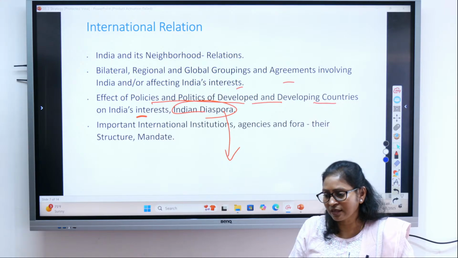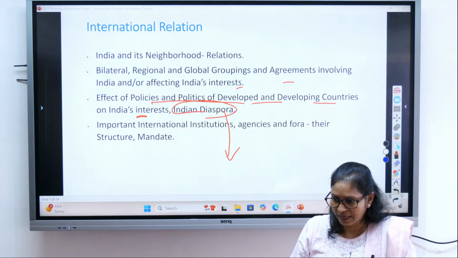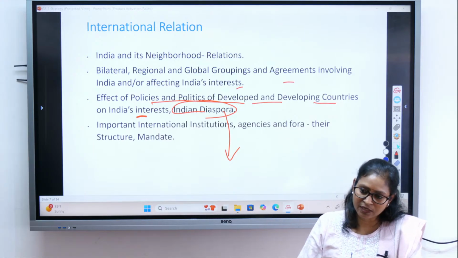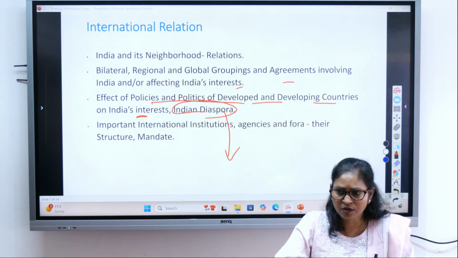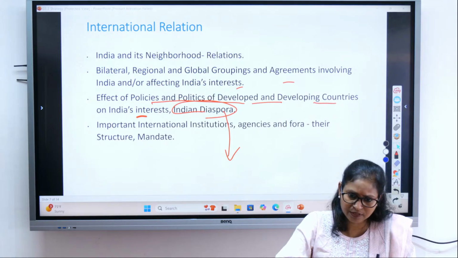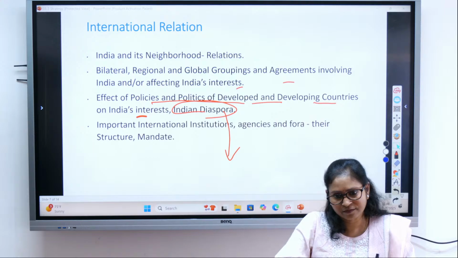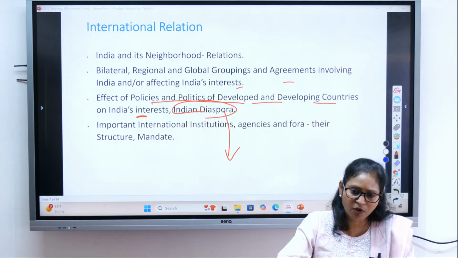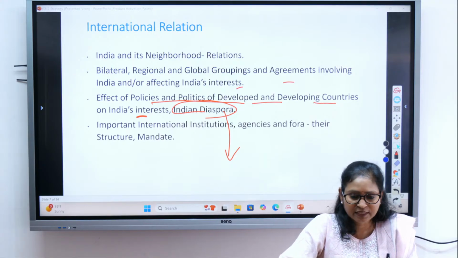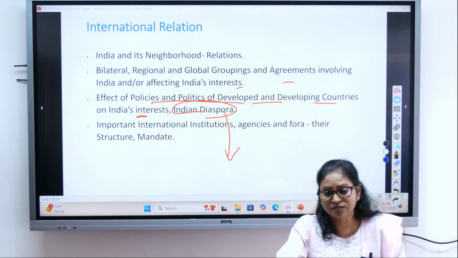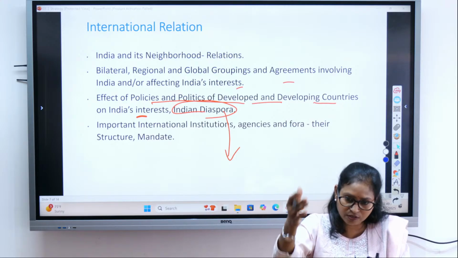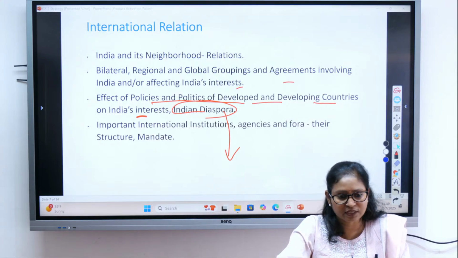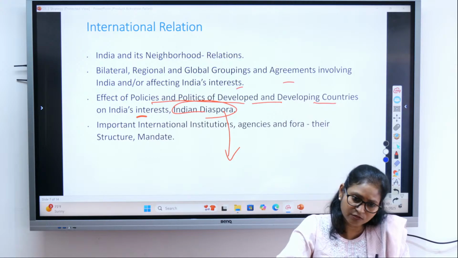And also you can include those people who have not acquired the citizenship of another country, but have gone for education or employment, like NRIs. NRIs are also part of the Indian diaspora. NRIs have Indian citizenship, but for employment or education purposes they are residing in foreign countries, right? And we get a lot of remittances from the Gulf, isn't it? We get a lot of remittances from those people working in Gulf countries. So that is also part of the Indian diaspora.